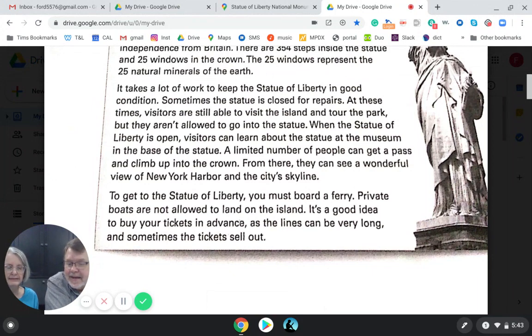So it doesn't say I can't buy my tickets in advance, but it says it's a good idea, so I can infer that I can. Therefore, I know this must be false. Right. Number 8. Number 7, have 7 points, is true. Yes, that's right. Good.